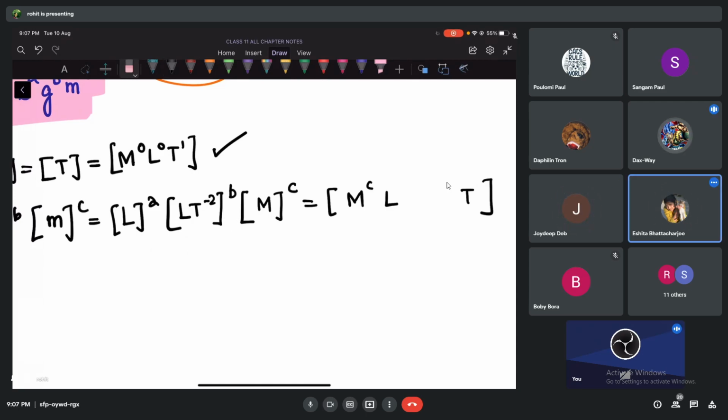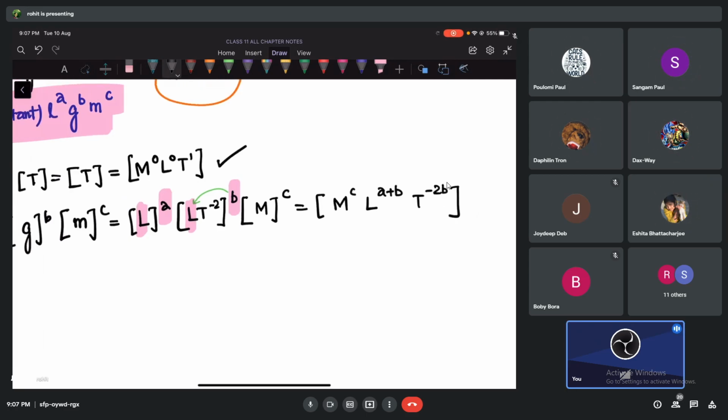Check nicely. This is a, and do you think this is minus b or just b with L? Just b. L is the base, and a and b are the powers. So what should I write, guys? L to the power a plus b. Very good. Then T, to the power how much, guys? Minus 2b. Yes, minus 2b.